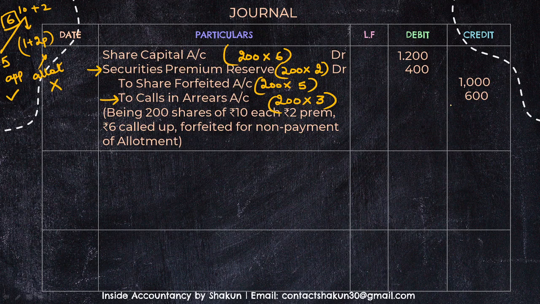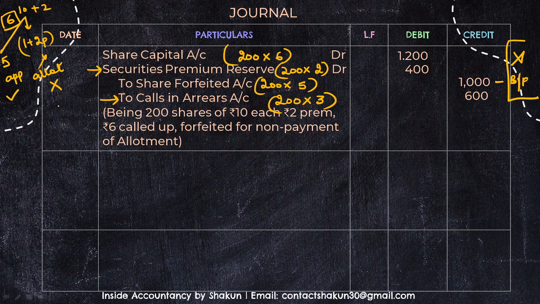Please note, some children find out the share forfeited as the balancing figure, which is absolutely wrong. You should not do that, right? Now according to what I taught you, I have calculated each value myself. Then I can see whether both sides are equal or not. 1600, 1600, my question is correct. But if I follow this method where I calculate the balancing figure, I will never come to know whether my question is correct or not, right?